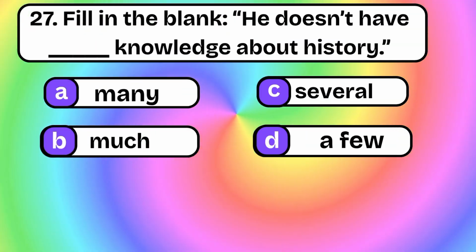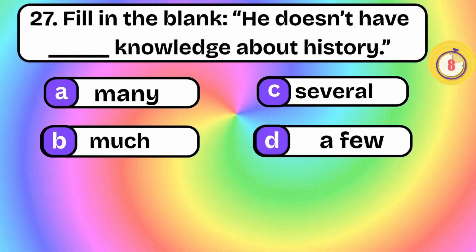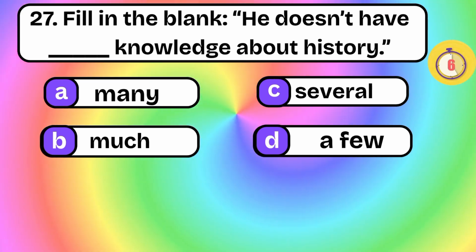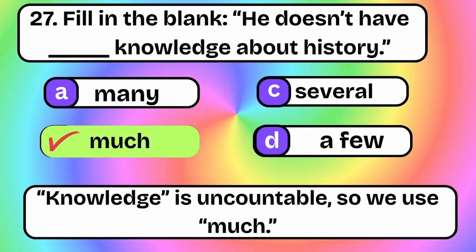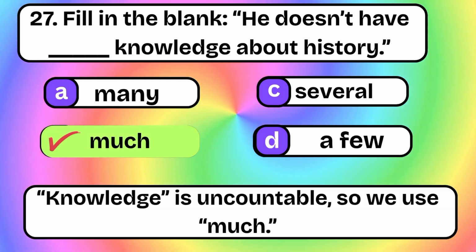He doesn't have blank knowledge about history. Many, much, several, a few. Much. Knowledge is uncountable, so we use much.